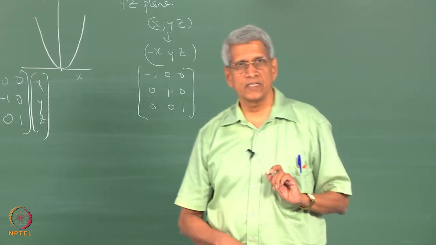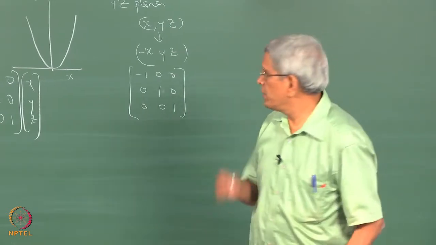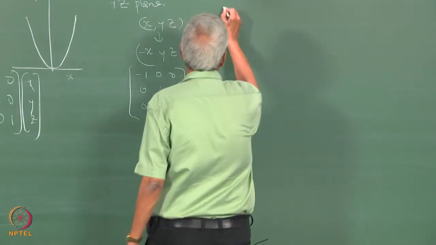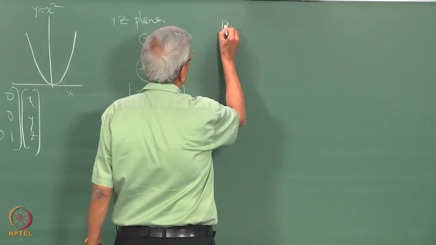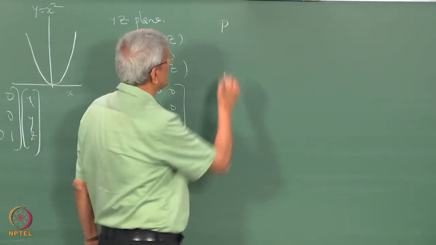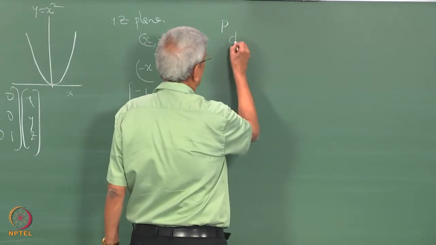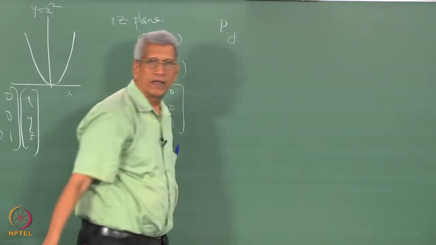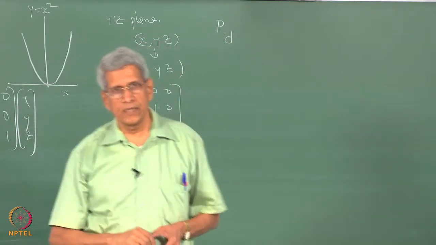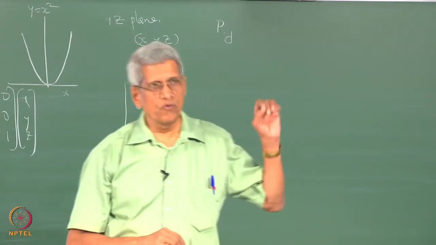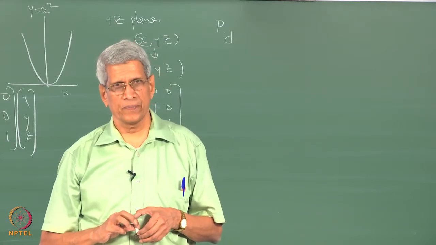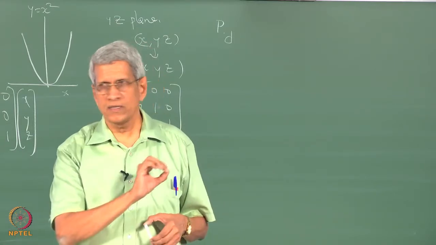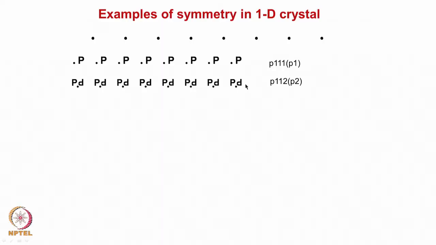Here what we have done is, we have chosen a motif which is P, an asymmetric motif, and around this point if I look at it, there is a 180 degree rotation, that is, a two-fold rotation symmetry. I place this motif around each of the lattice points.